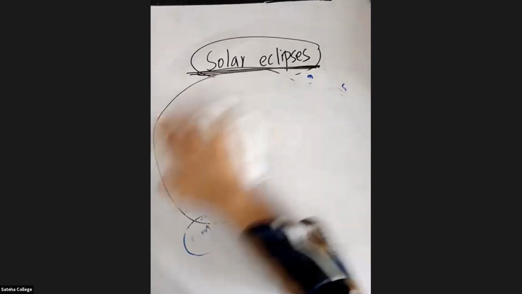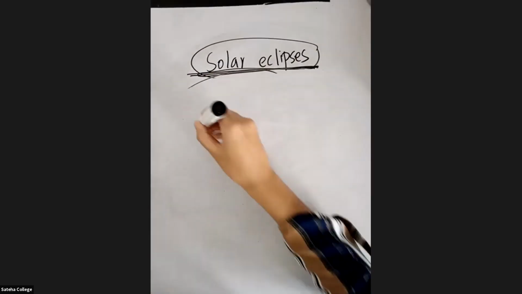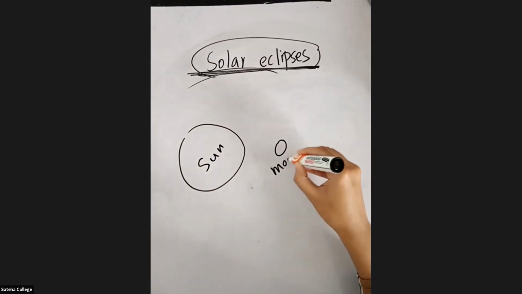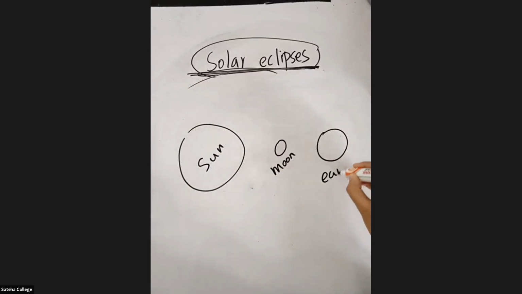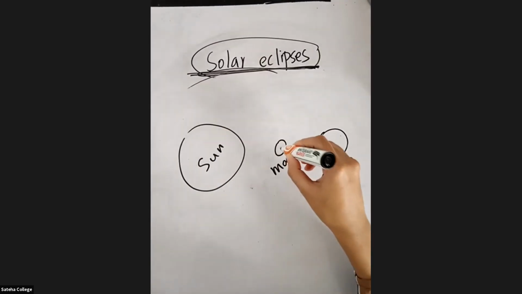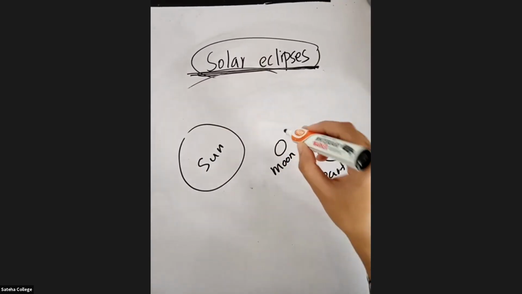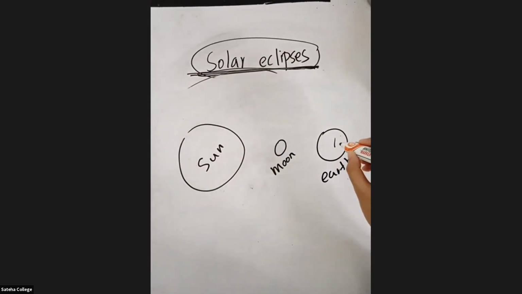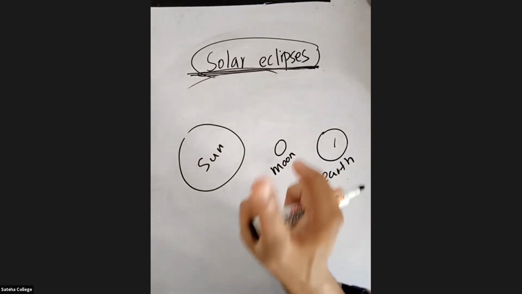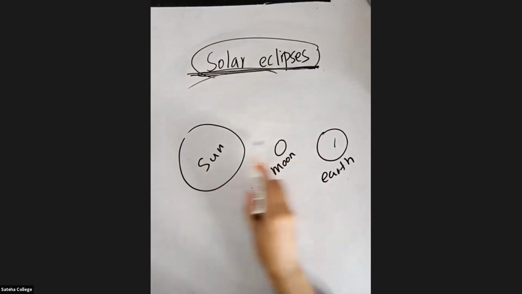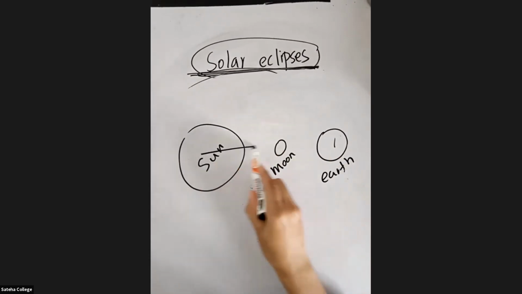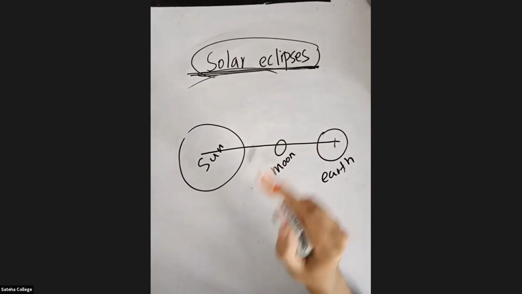This is the sun, this is the moon, and this is the earth. You know that the moon rotates around the earth, which takes 27.3 days. The earth rotates around the sun, which takes 365 days, right? So there will be a situation where these three, the sun, the moon, and the earth, come in a straight line.